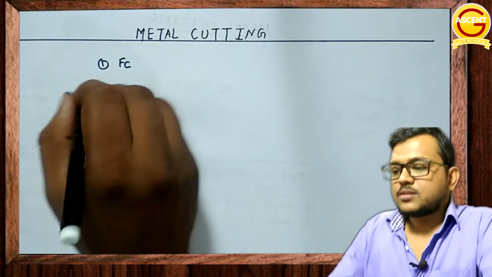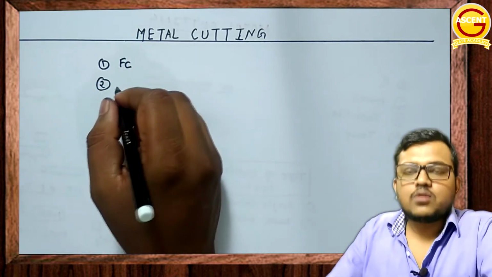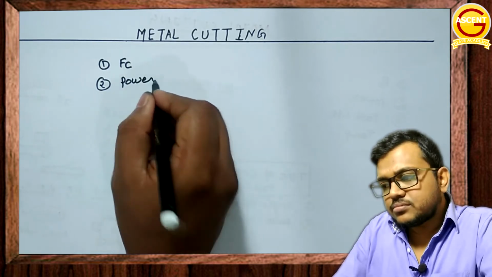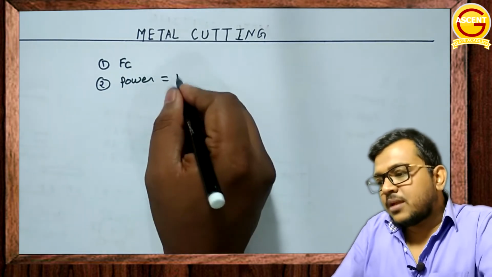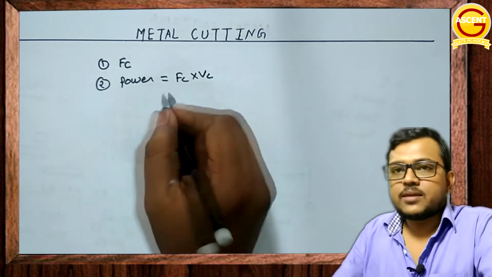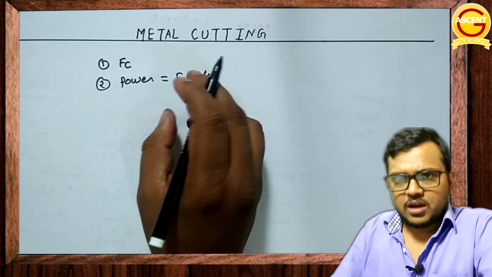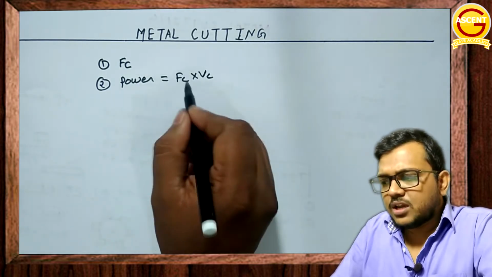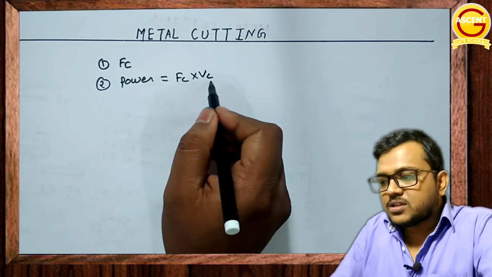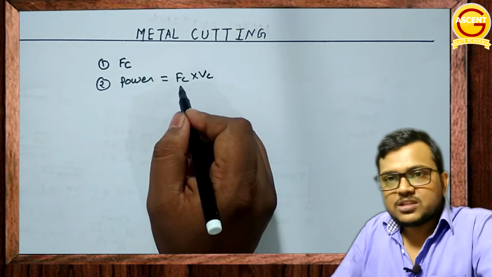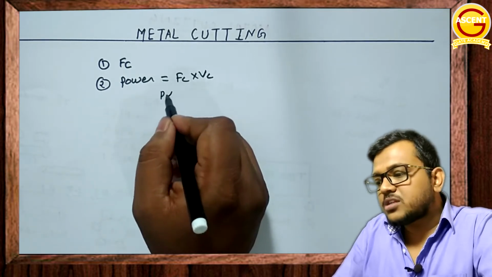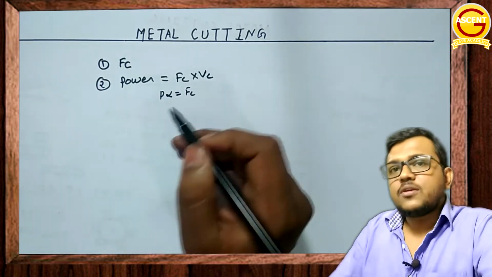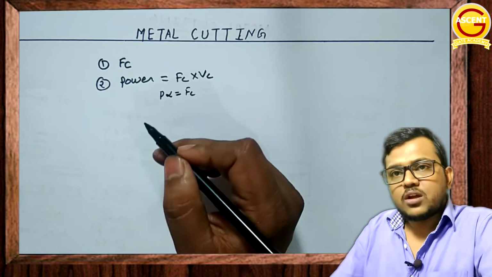That's the first thing. Second, if you are calculating cutting force, after that you can calculate power. Because power is nothing but cutting force into cutting velocity. I'll be dealing with it again in an upcoming session, but for the time being you just understand power is nothing but cutting force into cutting velocity. If the cutting velocity is constant, the power is proportional to cutting force. And as you know cutting force, you can also calculate power.